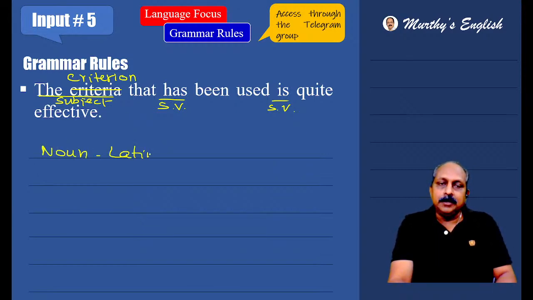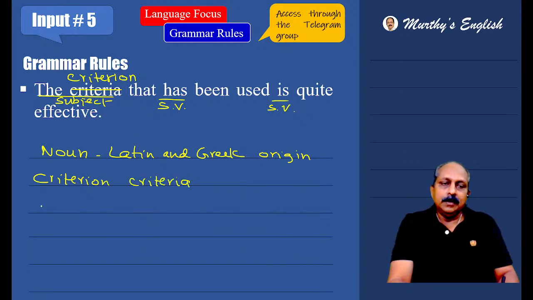Here you have to recollect what is the rule. Nouns of Latin and Greek origin do not take S or ES. And so many are there. I will write important ones. Criterion singular. What is the plural? Criteria. Phenomenon singular. What is the plural? Phenomena. And memorandum singular.